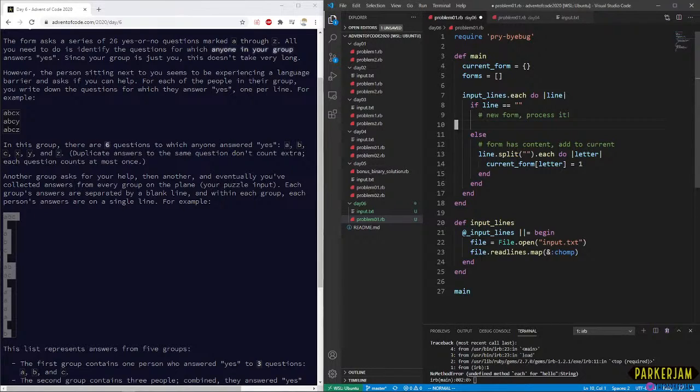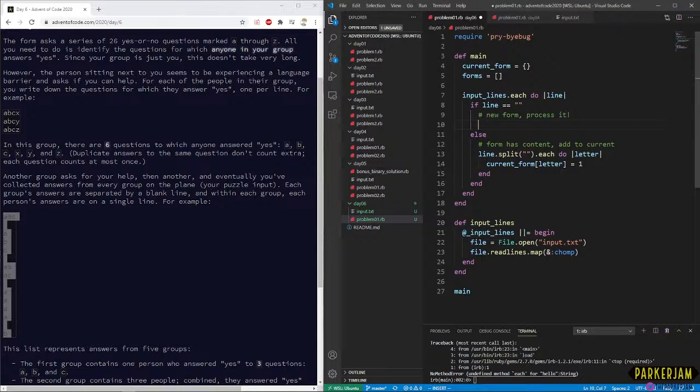I'm trying to think ahead to what part 2 is going to be, because I don't know if we're going to need that information or the full form or whatever. Because if we knew that we never needed that, we don't actually need to store it. We can turn this into a map. We could have it just return the sum, and then we could reject nils. We could have this path always return nil, reject the nils, and then just do a summation on everything and end up with our number. But let's be a little more clean than that, because we don't know what part 2 is going to send our way.